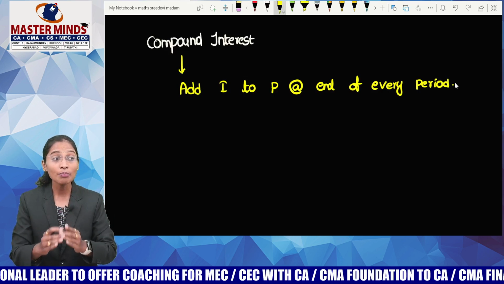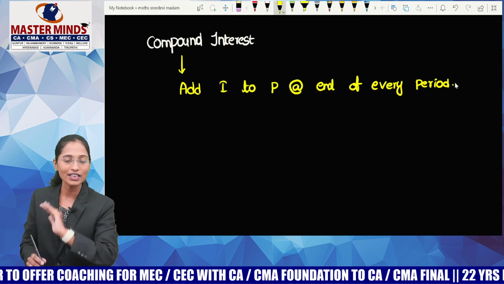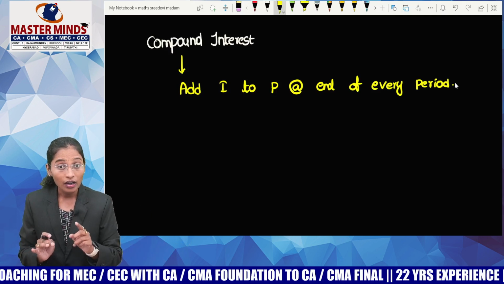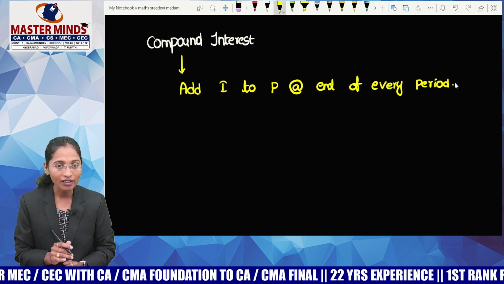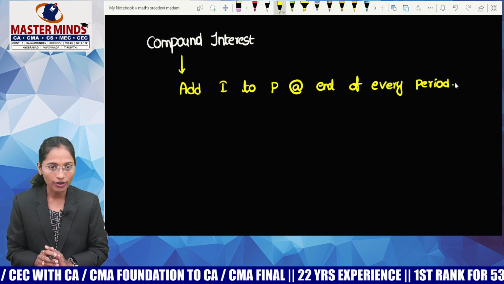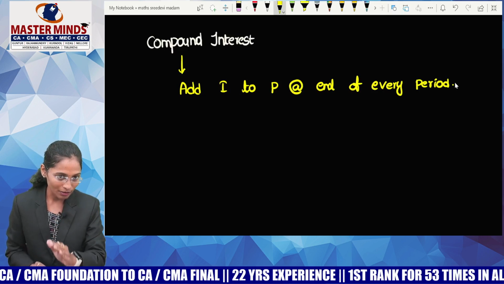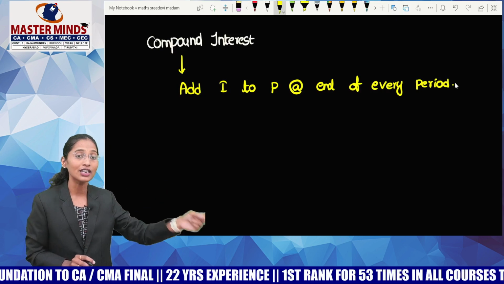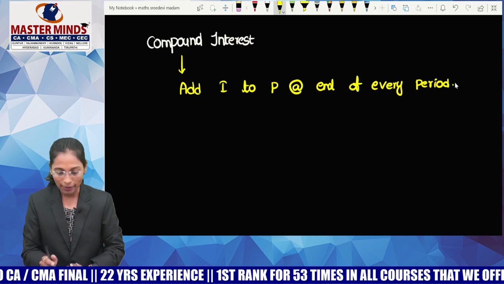So, I am dividing my word called compound interest into two parts. The first part is interest. For me, interest means it is always simple. After calculating that interest, if we add it to the principal, that is called compounding. So now we are talking about compound interest, meaning we'll calculate simple interest. After the end of any period, we'll add this interest to the principal. That is called compounding. Put together, it is compound interest.